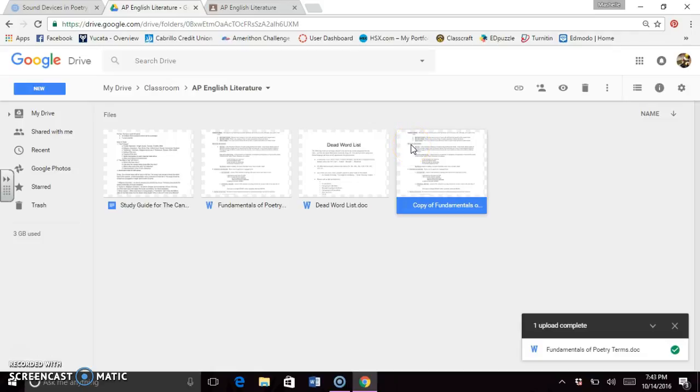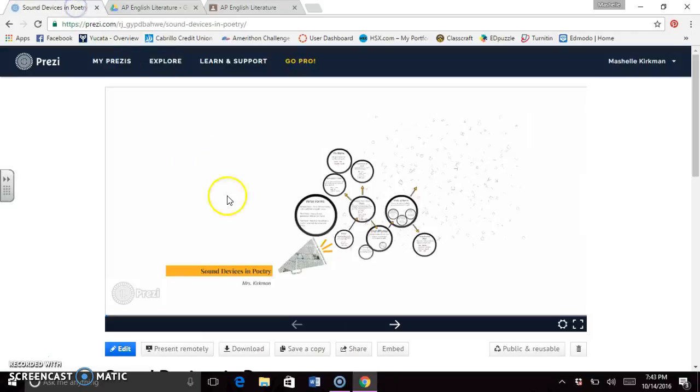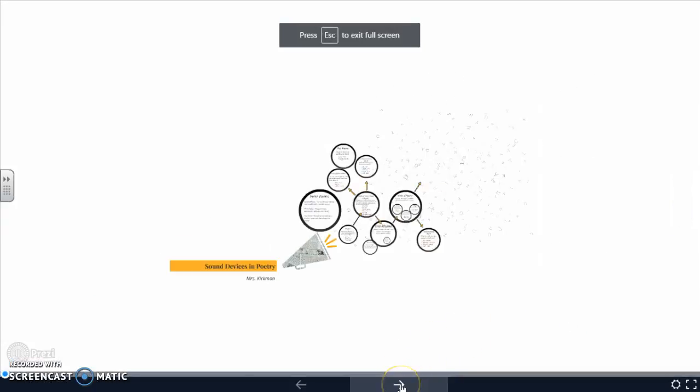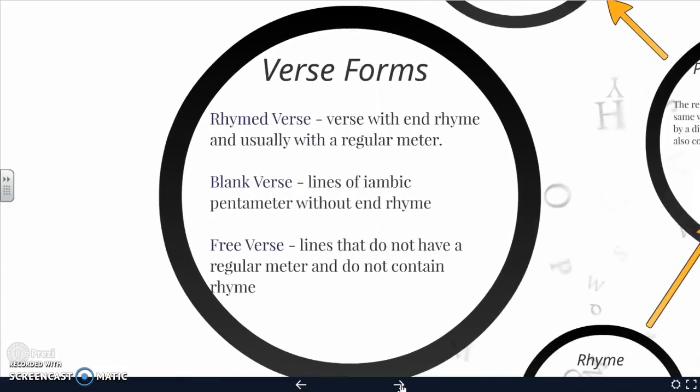I highly suggest you take notes along the way on this. I'm going to start with a Prezi. The Prezi is only really going to cover the first 2/3 of the first page, and this is going to be like when I did the introduction to short stories and devices at the beginning of the year. This is going to be a series of like 3 or 4, possibly 5 videos, and then we will do a big quiz on it as we're starting poetry. So this is my Prezi called Sound Devices and Poetry. You can find it on Prezi, you know that.